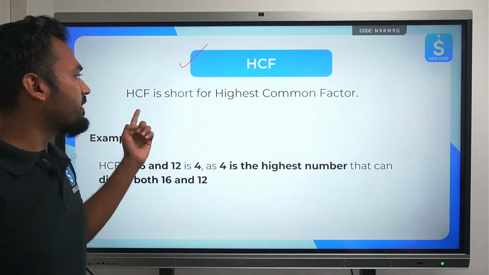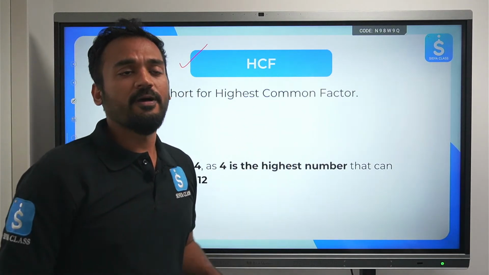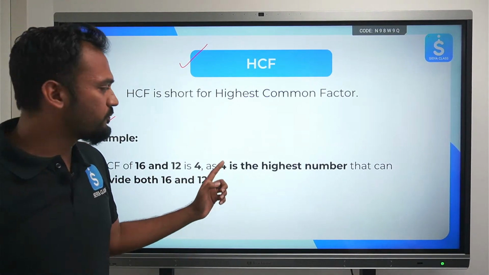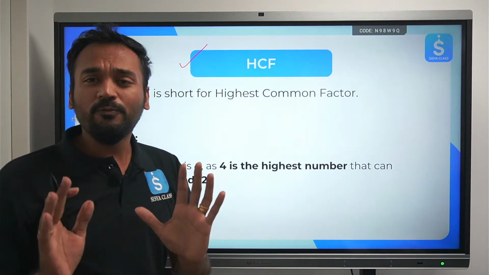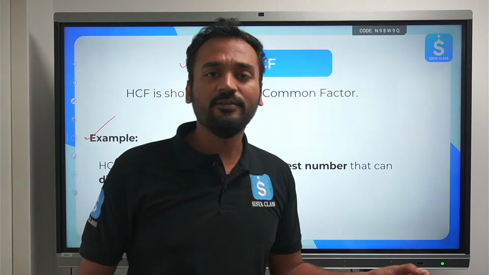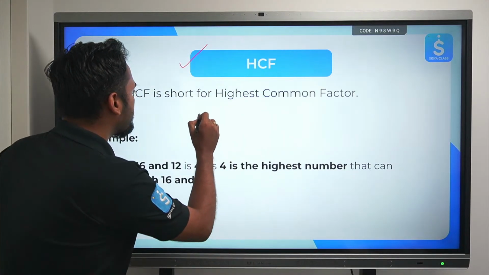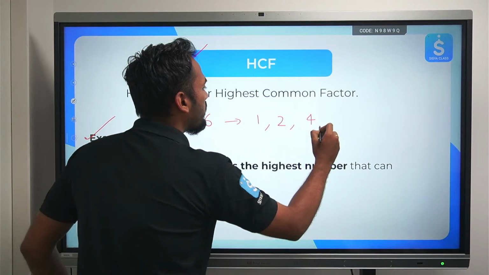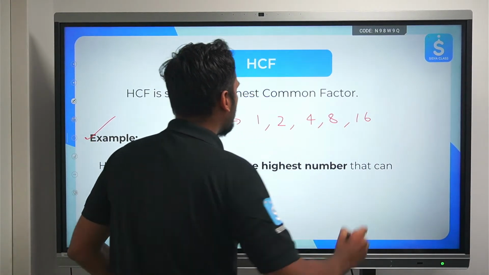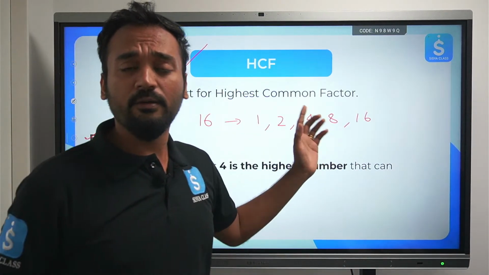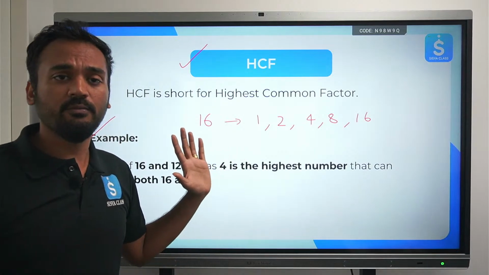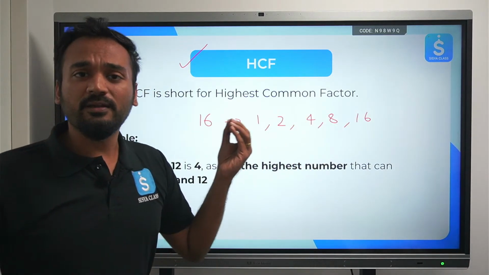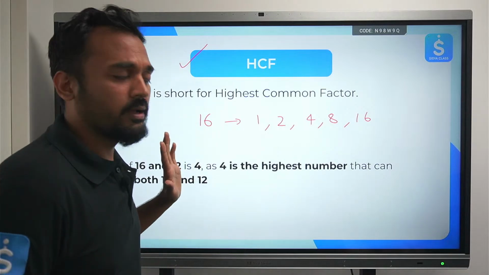HCF is short for highest common factor. Example, HCF of 16 and 12 is 4. How do you find it? You have been learning this concept from grade 4, right? You will write 16, the factors of 16 are 1, 2, 4, 8 and 16 itself. Always 1 and the number itself are factors of the given number. Highest factor is the number itself, lowest factor is 1, and the number of factors is less than or equal to the number.